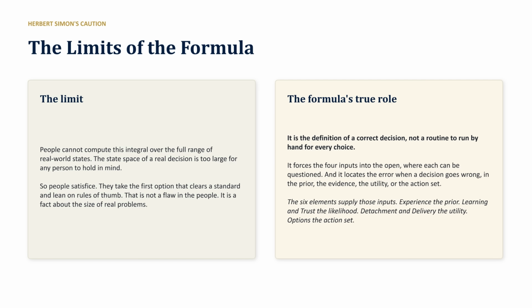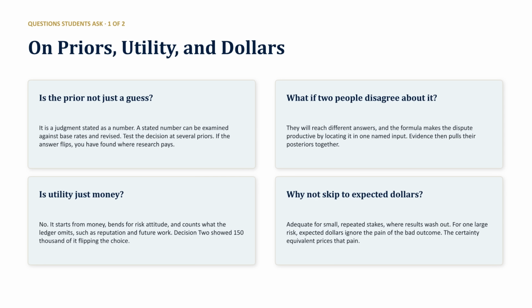Herbert Simon noted that we cannot compute integrals for every real-world state, so people satisfice with rules of thumb. The formula's true role is not to be a manual calculation for every choice, but a framework to force inputs into the open and diagnose errors when things go wrong. To address common questions, a prior is a judgment to be tested, not just a guess. If people disagree, the formula makes the dispute productive by isolating the contested input.